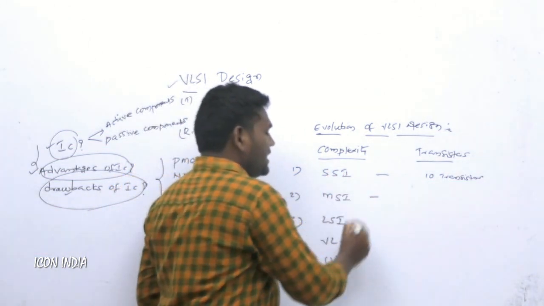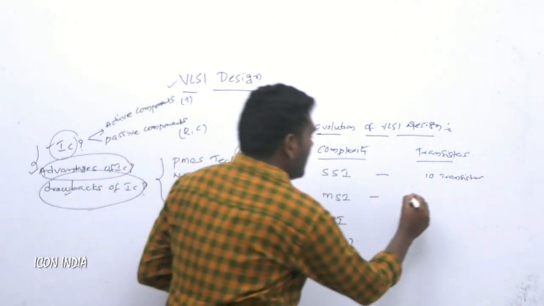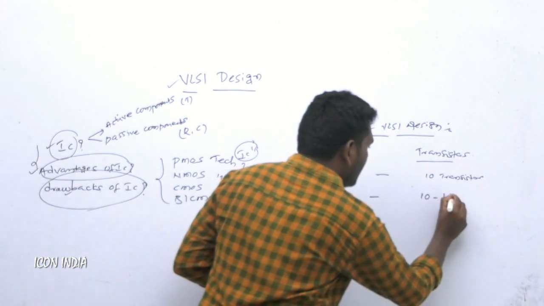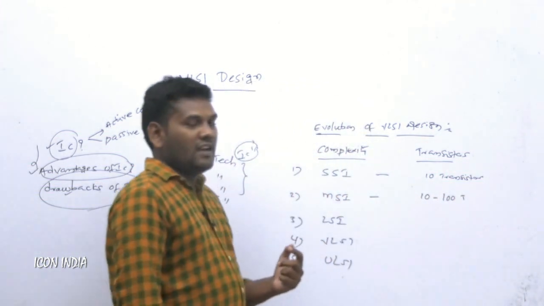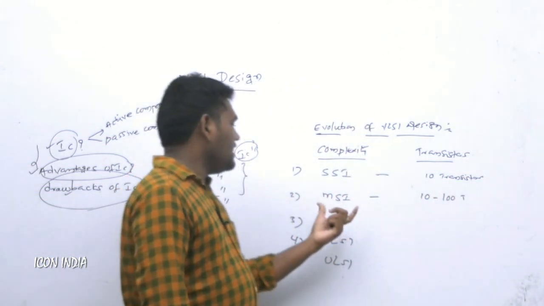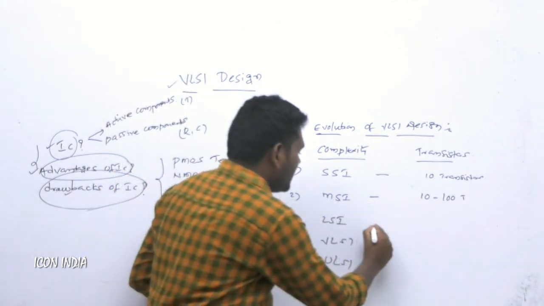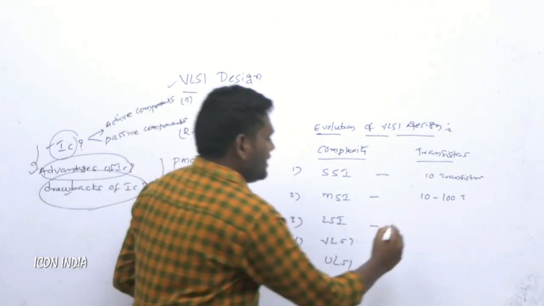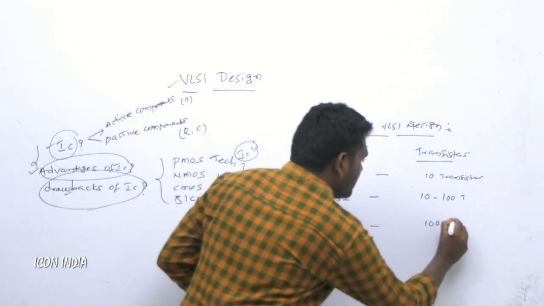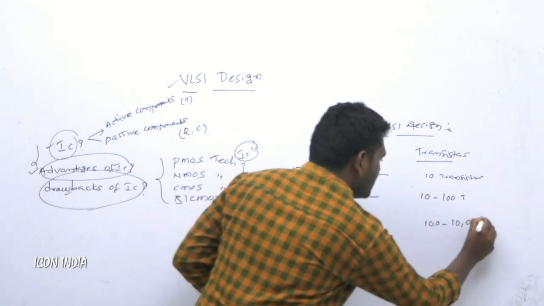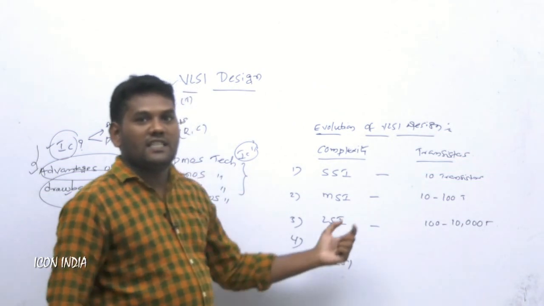The next one is medium scale integration. Here 10 to 100 transistors are integrated on a single chip. Next is large scale integration, where 100 to 10,000 transistors are integrated on a single chip.